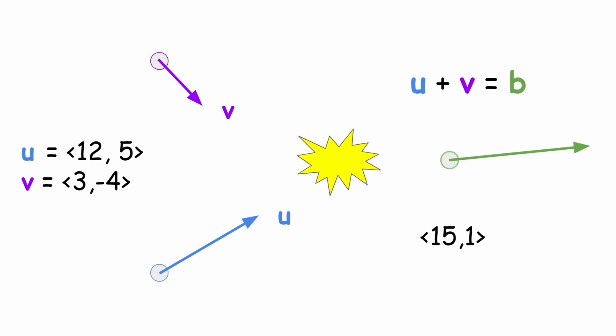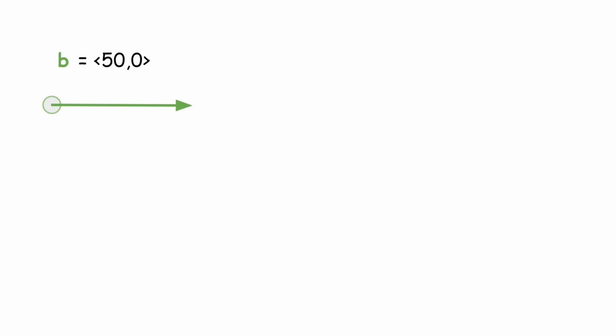If I add the momentum of u and the momentum of v, then I'm going to get the momentum of my final solution. We'll just call that final solution b in this case. But what if I wanted b to be 50, 0? Like I wanted the final momentum to be 50 kilogram meters per second to the right.